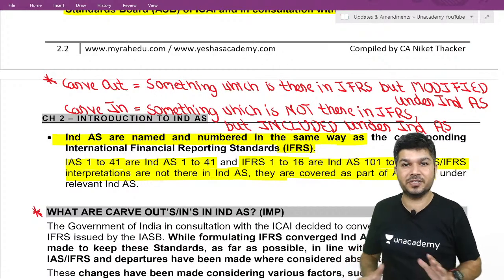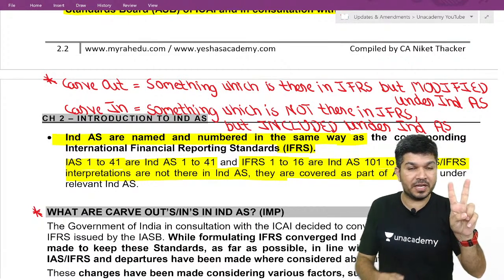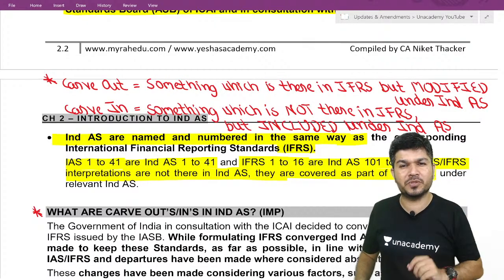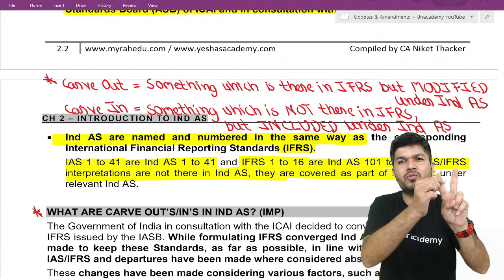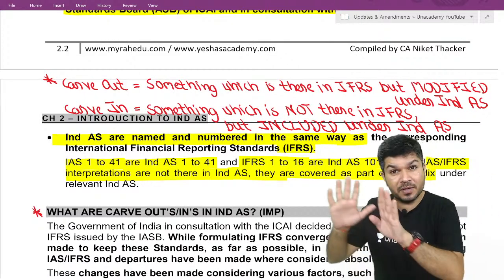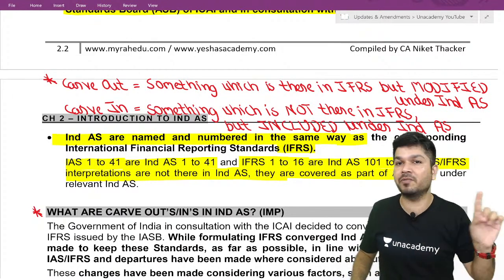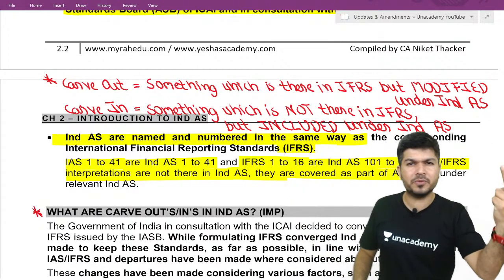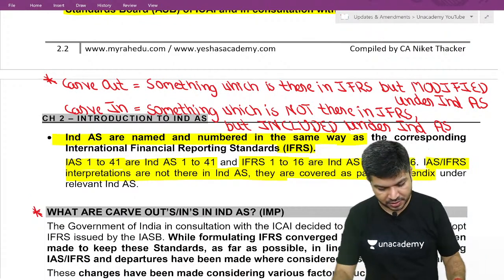Okay, now pay attention. Suppose there were two options under IFRS and I removed one option. Can I say still I am following the treatment given under IFRS? दो में से I have removed one option. So IFRS allowed two options, in Ind AS we removed one option, still the one which is followed is as per IFRS. So that is not called carve out. Carve out is they follow something, we changed it. If they give two options, we eliminate one option, that is not carve out.